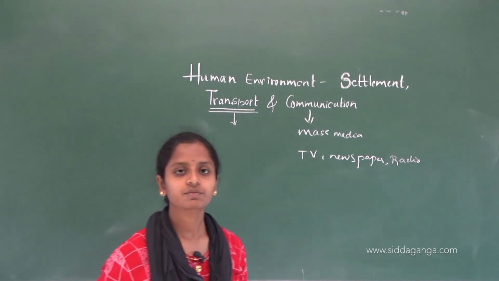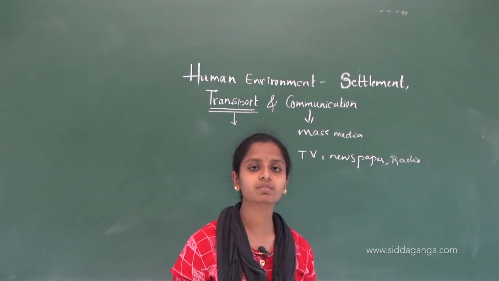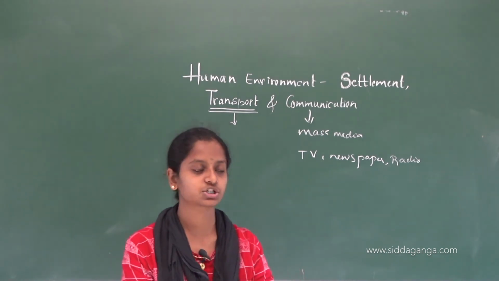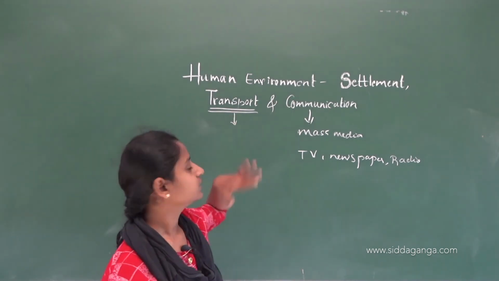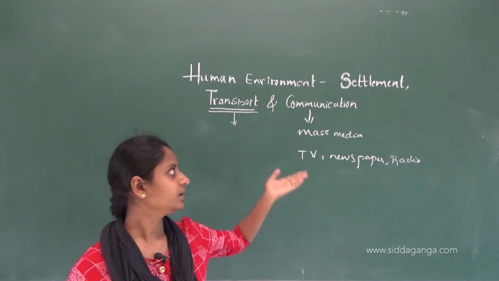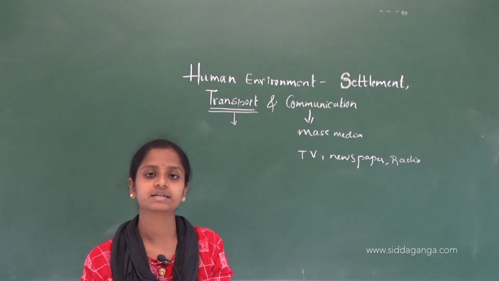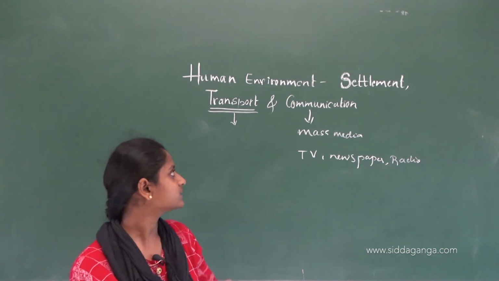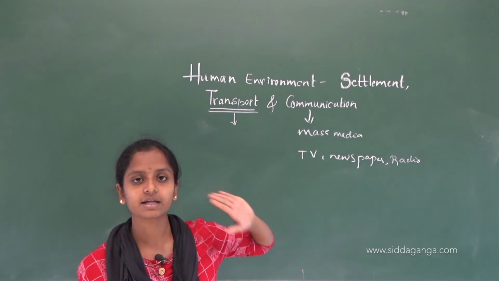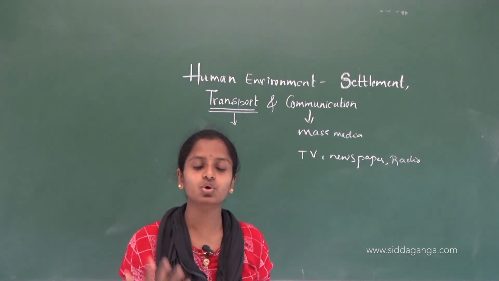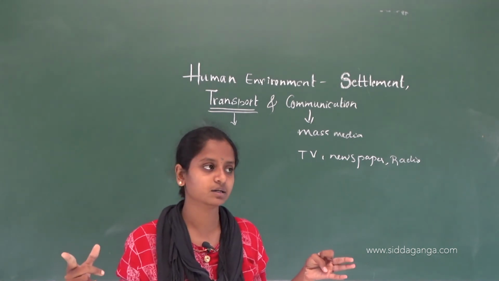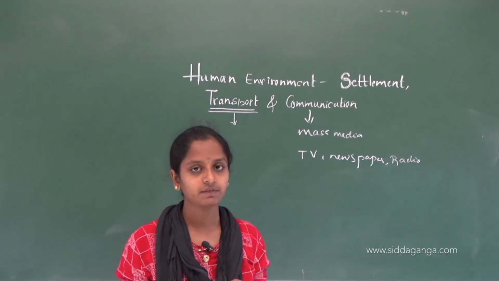Till now we have seen human environment, settlement, transport and communication. We have seen what human environment is and how it has settled, including permanent and temporary settlements. In transport we have seen all four modes: railways, waterways, roadways and airways.